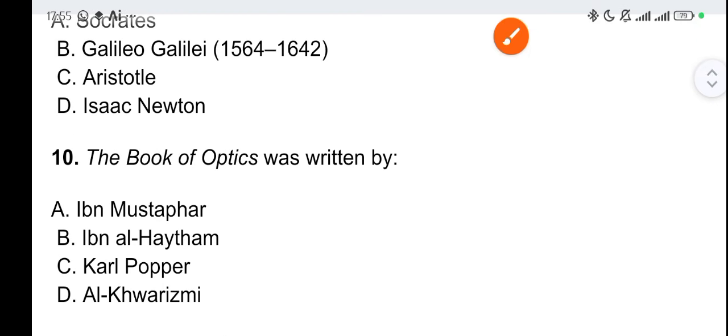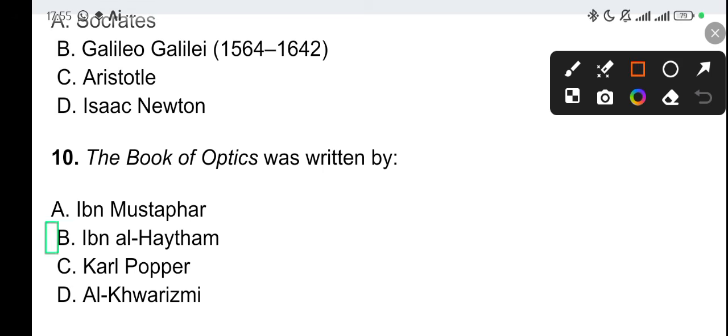The Book of Optics was written by... Okay, let's take it option by option. Option A, we have Ibrahim Mustafa. Option B, we have Ibn al-Haytham. Then C, we have Karl Popper. Then D, we have Al-Khawarizmi. See all these names here, they are very scary. Now, Karl Popper is not for the Book of Optics. Please take note. The Book of Optics was written by Ibn al-Haytham. Please take note of that. We will soon get to the question that has Karl Popper as the answer. But all the same, please take note of all these questions.